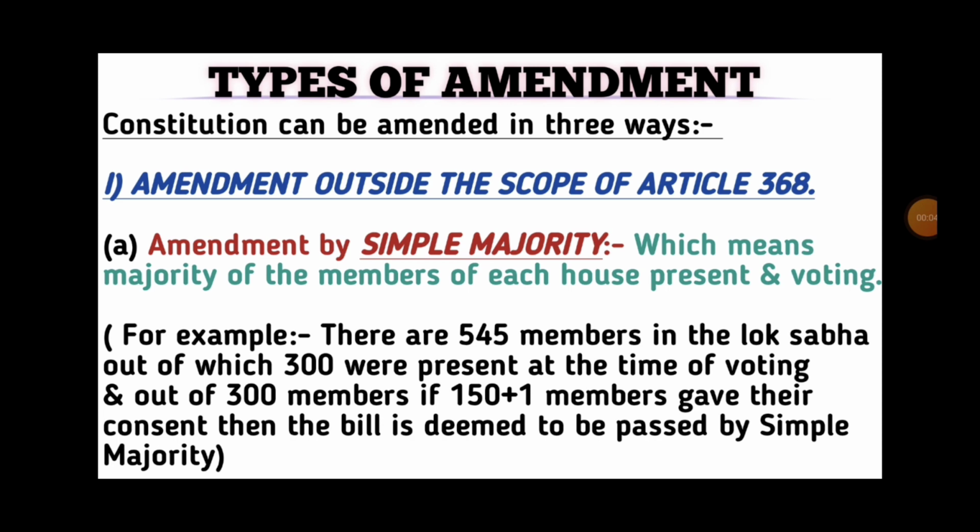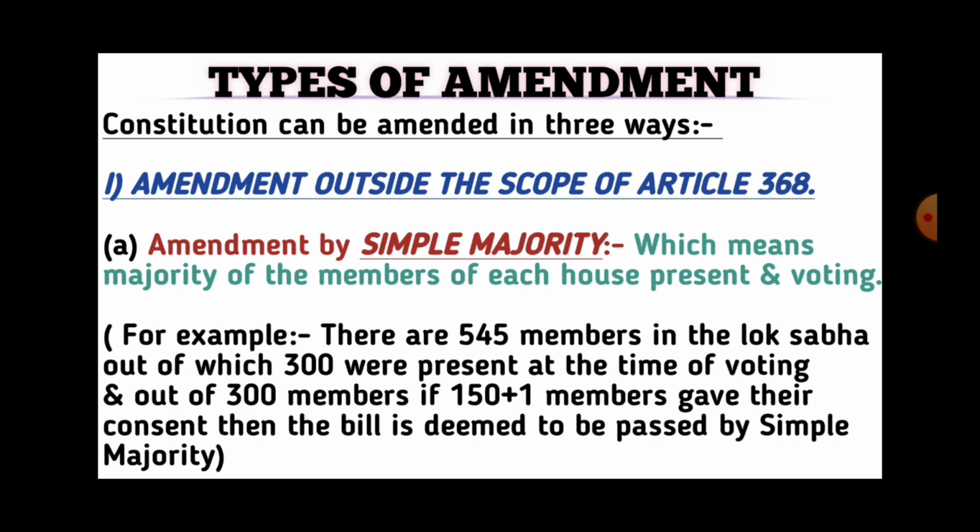Now, let us discuss the types of amendment. Our Constitution can be amended in 3 ways. First is amendment by simple majority of the Parliament. Second is amendment by special majority of the Parliament. And the third is amendment by special majority of the Parliament and the ratification of half of the state legislatures. These are the 3 ways in which our Constitution can be amended.